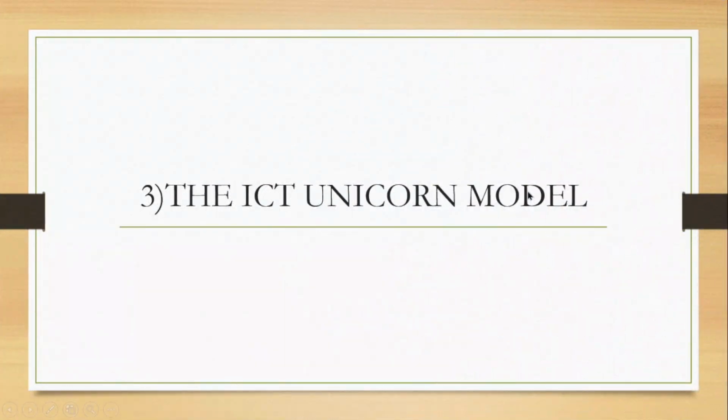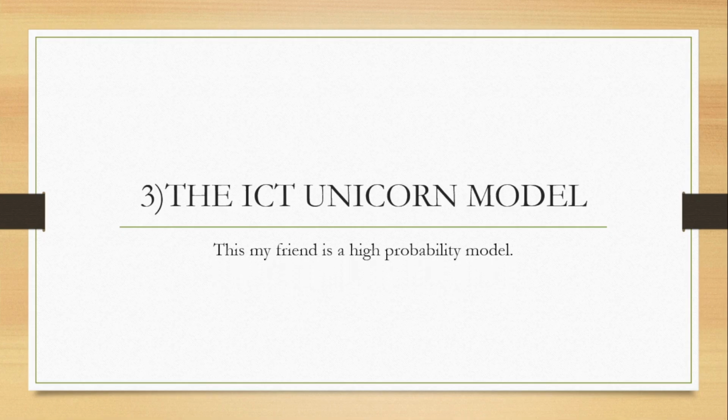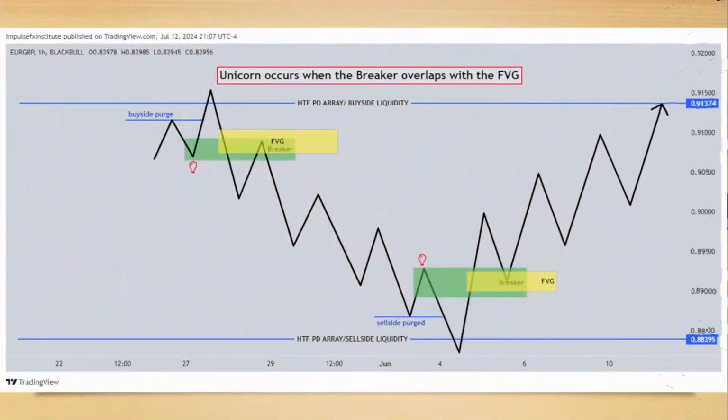All right, now that you understand what breaker blocks are all about, let's look now into ICT's unicorn model. Let's get into the gist of the story. My friend, this is a high probability model. You can bet your life on this, all right? Once you see it, guys, you cannot unsee it.